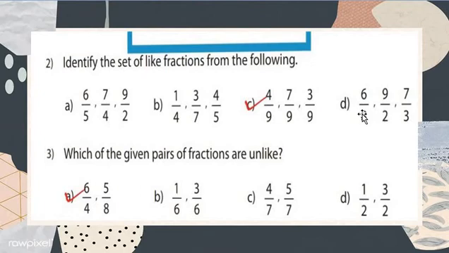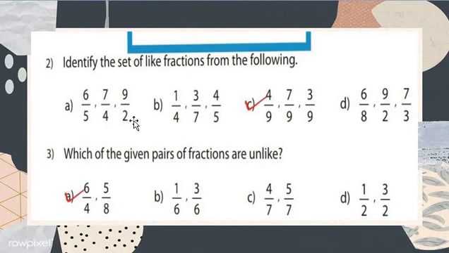Okay, dear students. Identify the set of like fractions from the following. Let's check. Option A: 6 upon 5, 7 upon 4, 9 upon 2. See these denominators: 5, 4 and 2. They are not the same. What are we finding here? A like fraction. How do we make a like fraction? Same denominator, same number. Here it is not the same, so it is the wrong option.